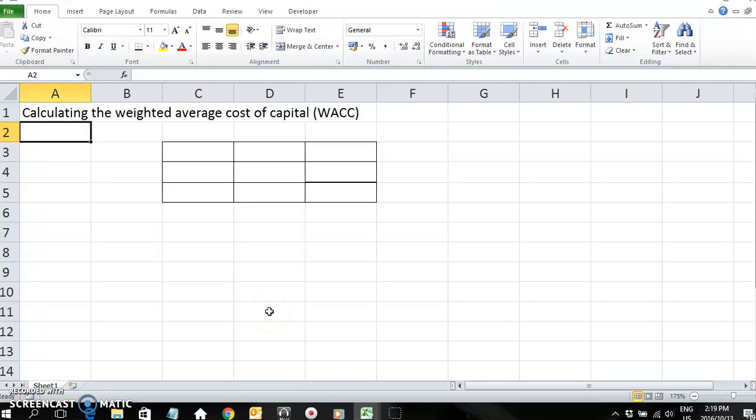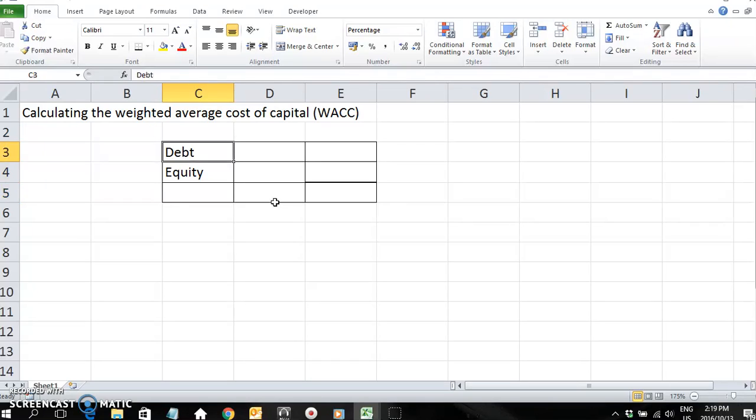Hi, this clip just briefly shows you how to calculate the weighted average cost of capital. So if a company needs funds, where do they get it from? They could either borrow the money from the bank or from anywhere else, that's called debt, or the investors could give more money, that's equity, so they could issue more shares. So you all know about debt and equity.